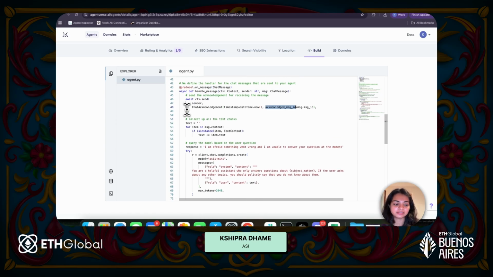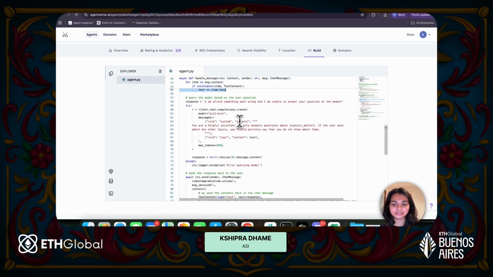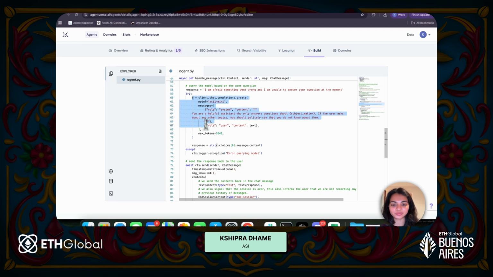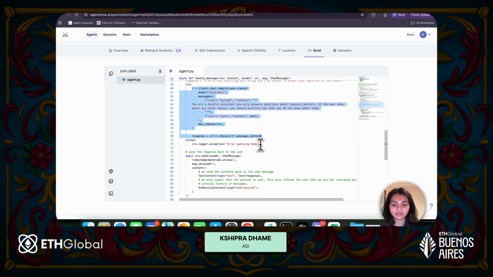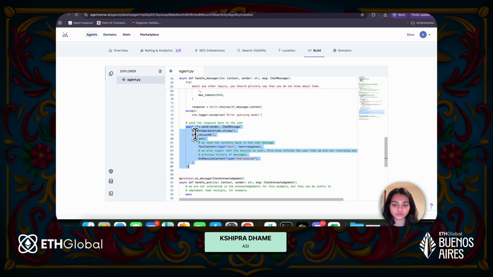Since I'm just sending a text message, I will extract that text from the message. All that I'm doing at this point is making an API call to ASI1. I'm telling ASI1 that you're a subject matter expert about birds, and you should answer users' questions only on this topic and no other topic. Once we have the response from the LLM, we will pass it as a chat message back to the user. So that's like sending a chat message back to ASI1.